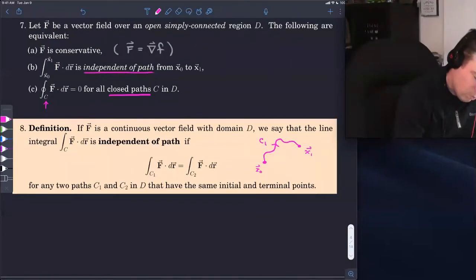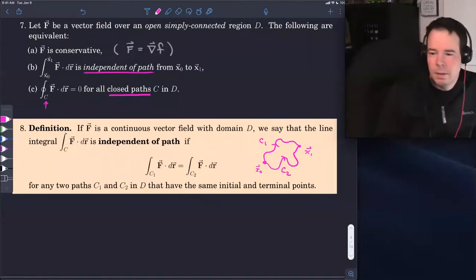That's our path C1. We can have another path that takes us from x0 to x1. And if the integral for any two paths from x0 to x1 are always the same value, they're always equal, then we say it's independent of the path.